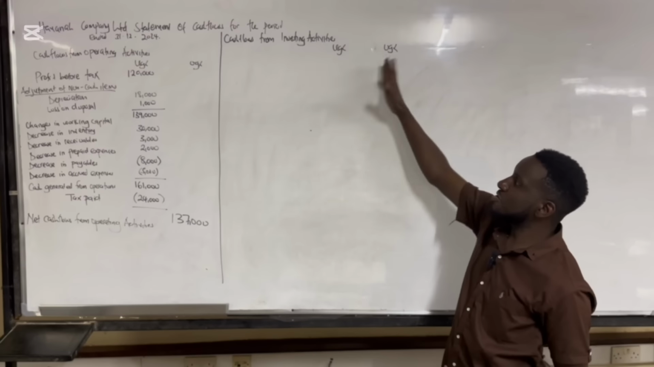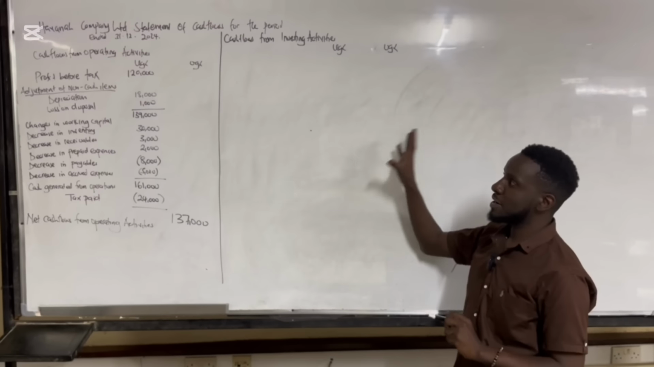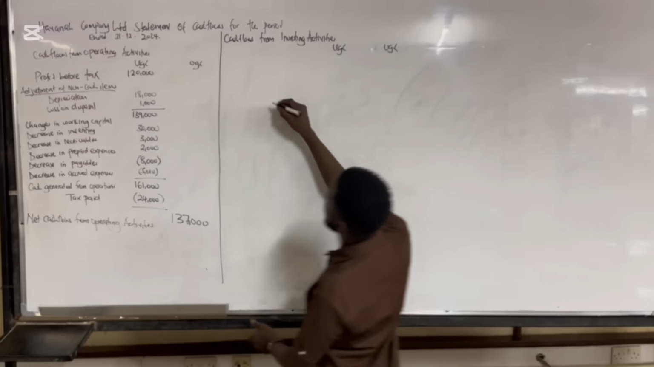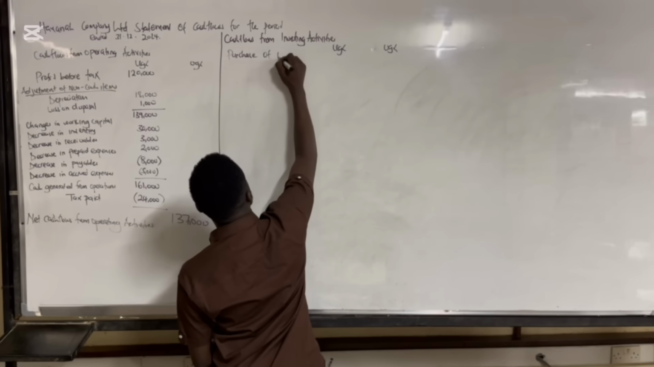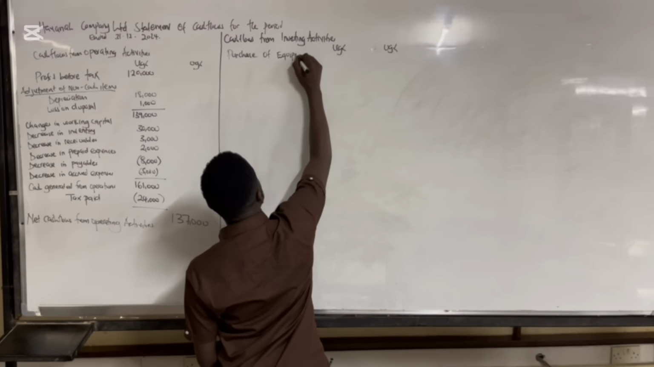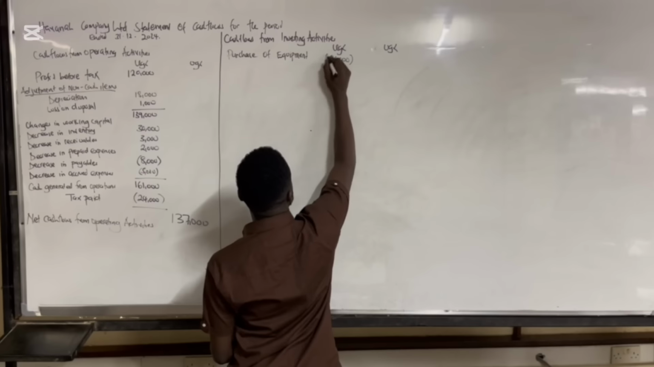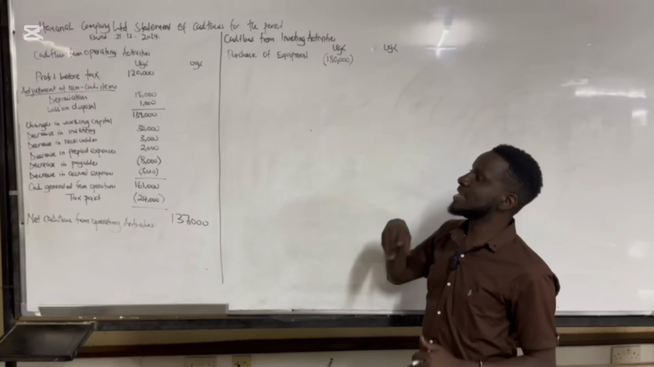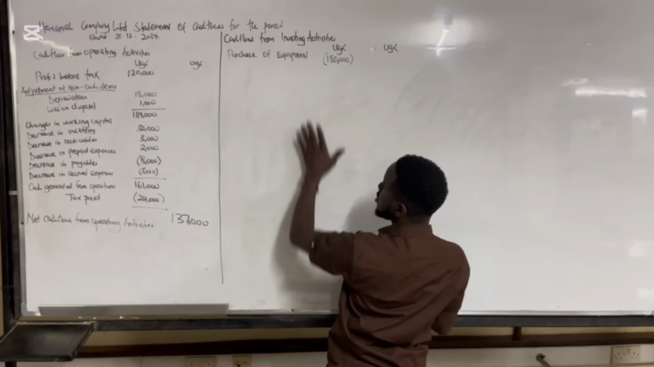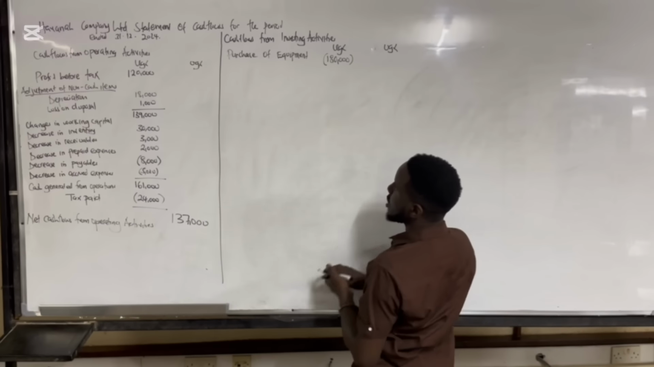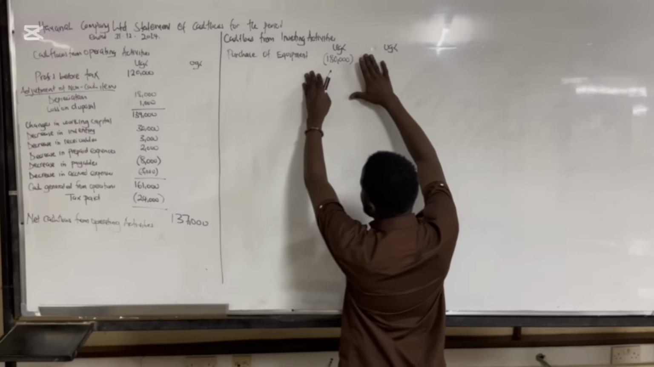When it comes to investing activities, we are looking at the sale and purchase of non-current assets. They're telling us that there was a purchase of equipment worth 180,000. Since it is a purchase, it signifies that money is going out. So I'm supposed to put it in brackets to show that it is a cash outflow. So a purchase of equipment of 180,000 should be shown here to show that money is actually going out.